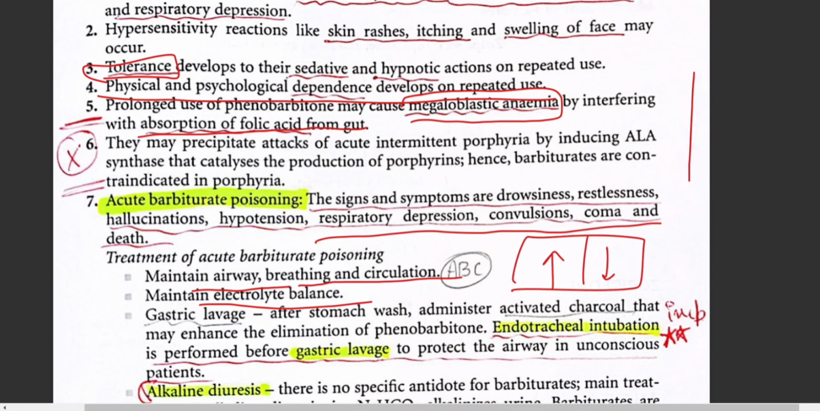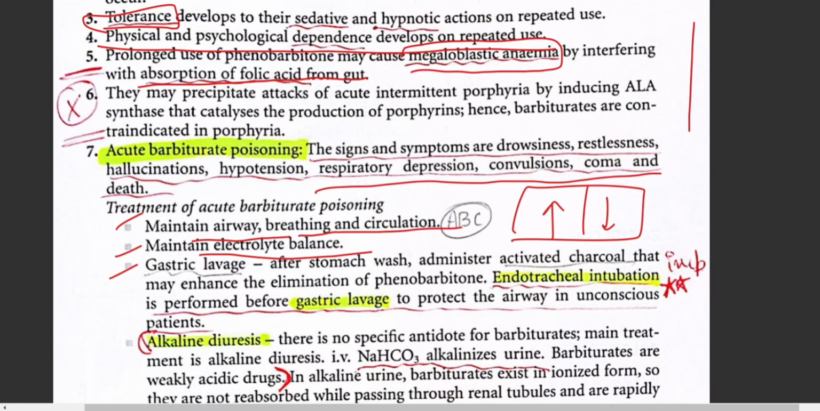You can also do the gastric lavage, where after you wash the stomach, you administer the activated charcoal, which eliminates all the longer acting phenobarbitones. But you have to do endotracheal intubation. Intubation is performed before the gastric lavage to protect the airway in unconscious patients. You have to do a process called endotracheal intubation, which is performed before the gastric lavage.